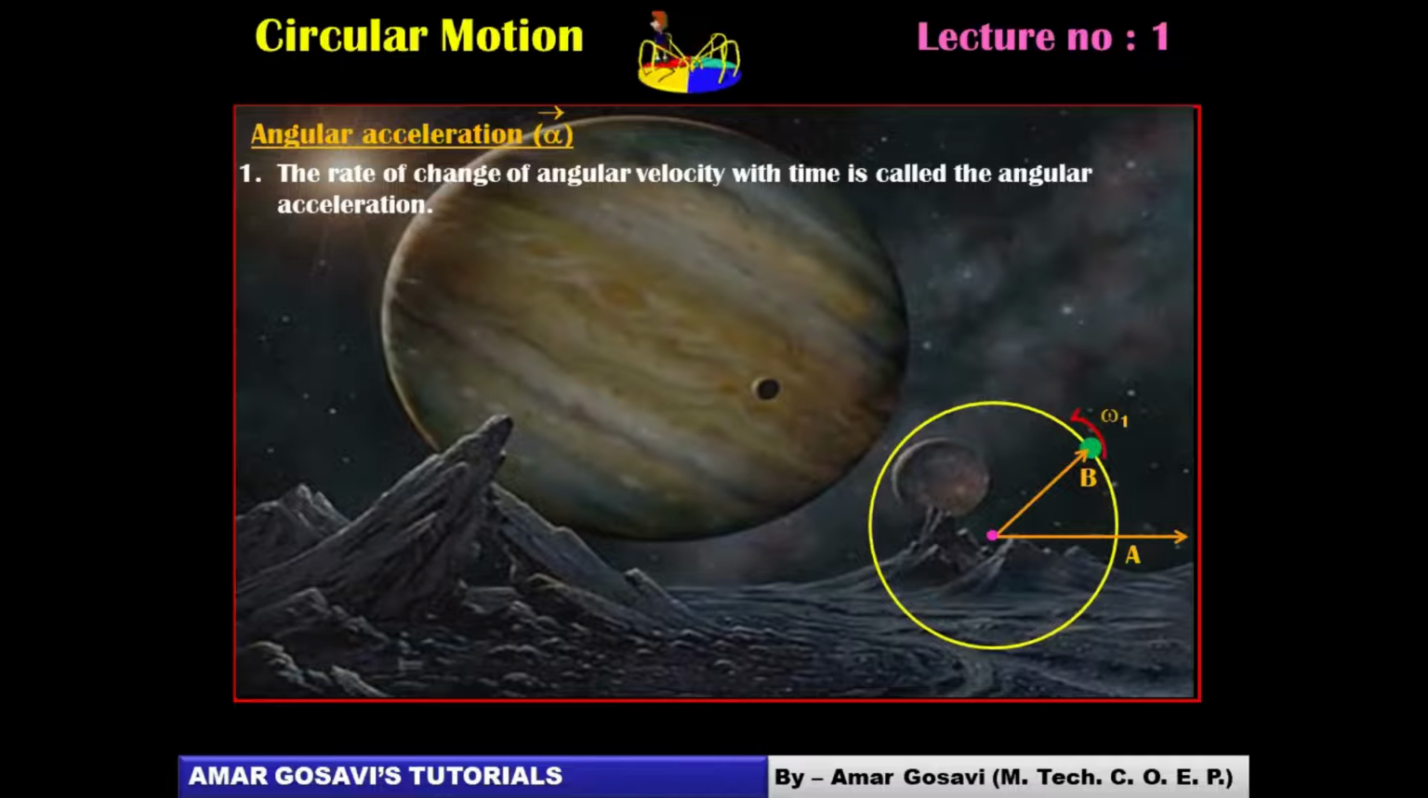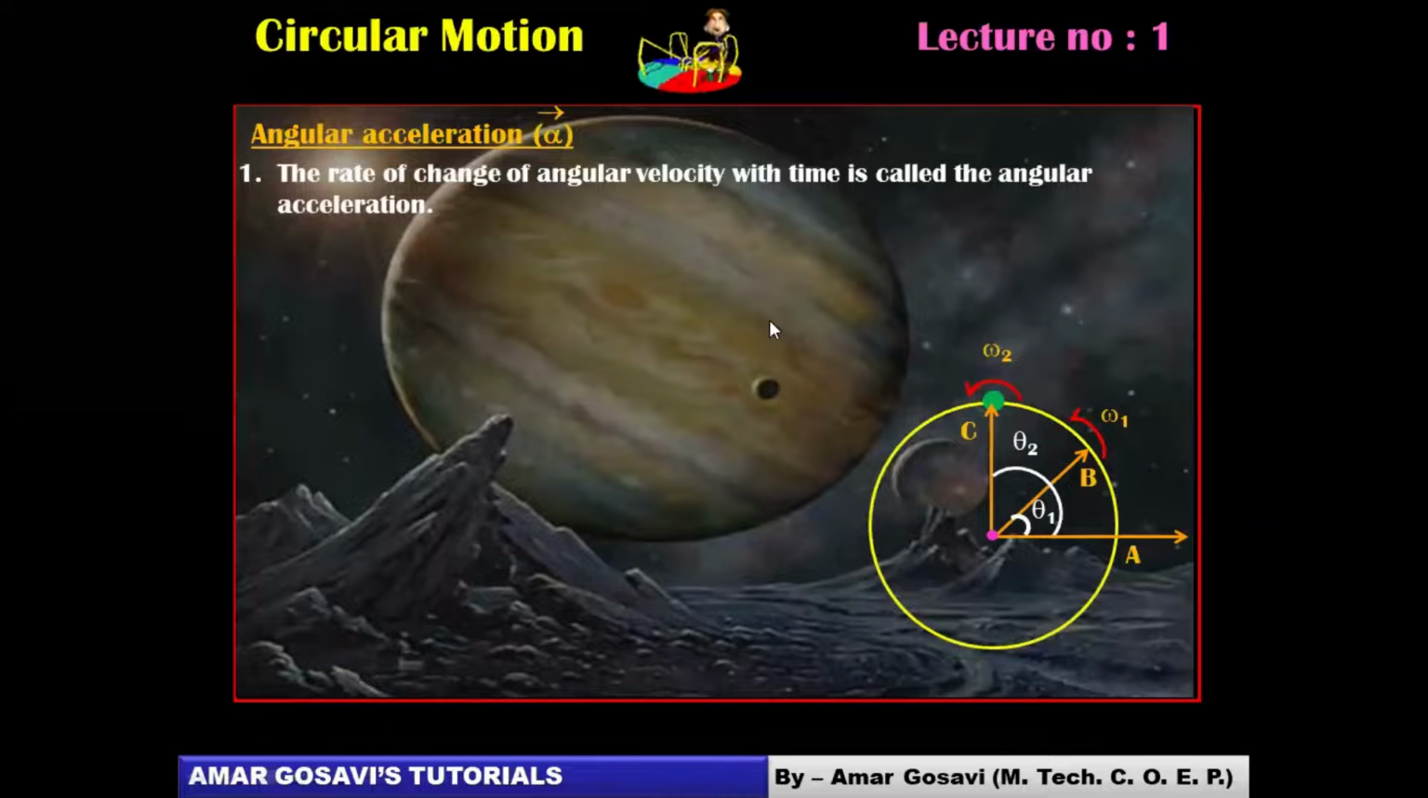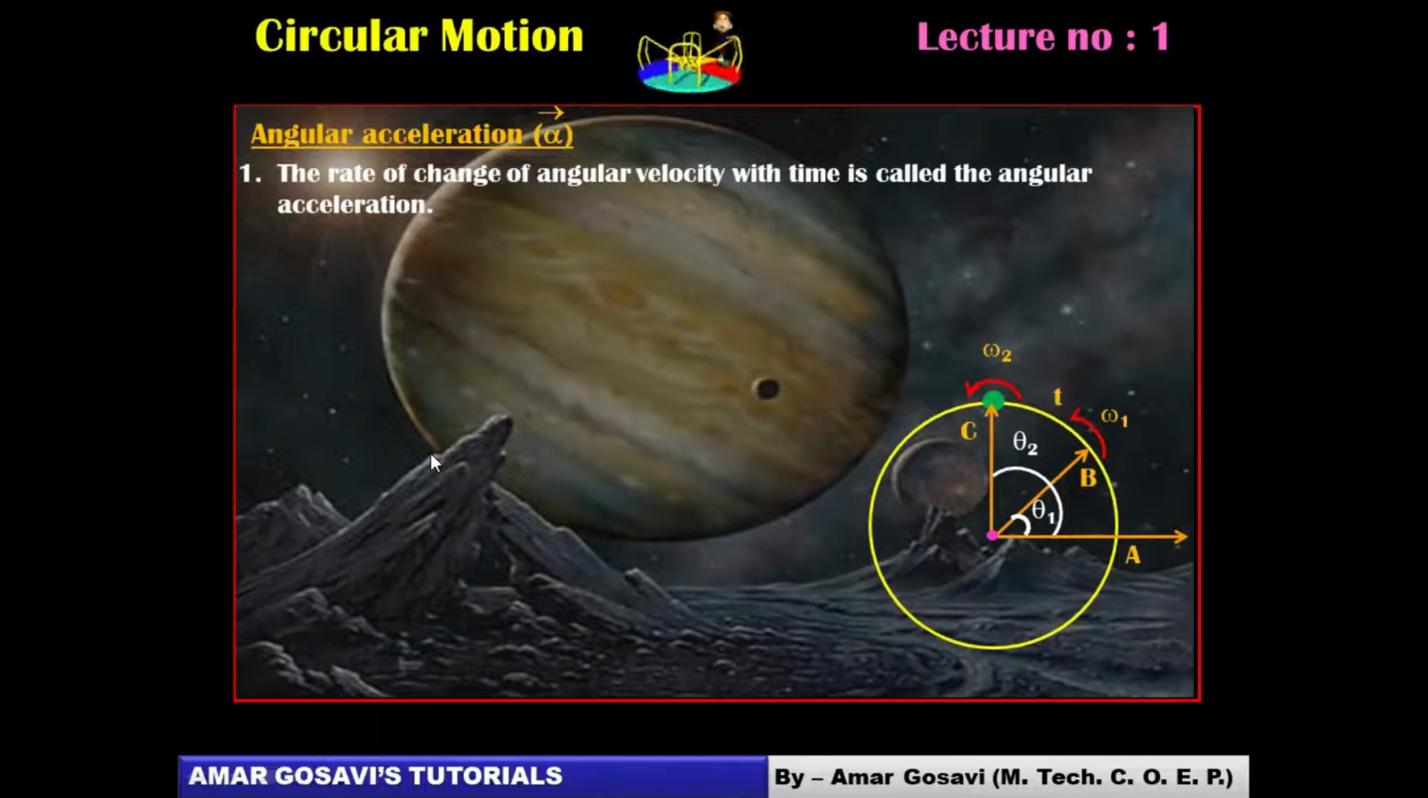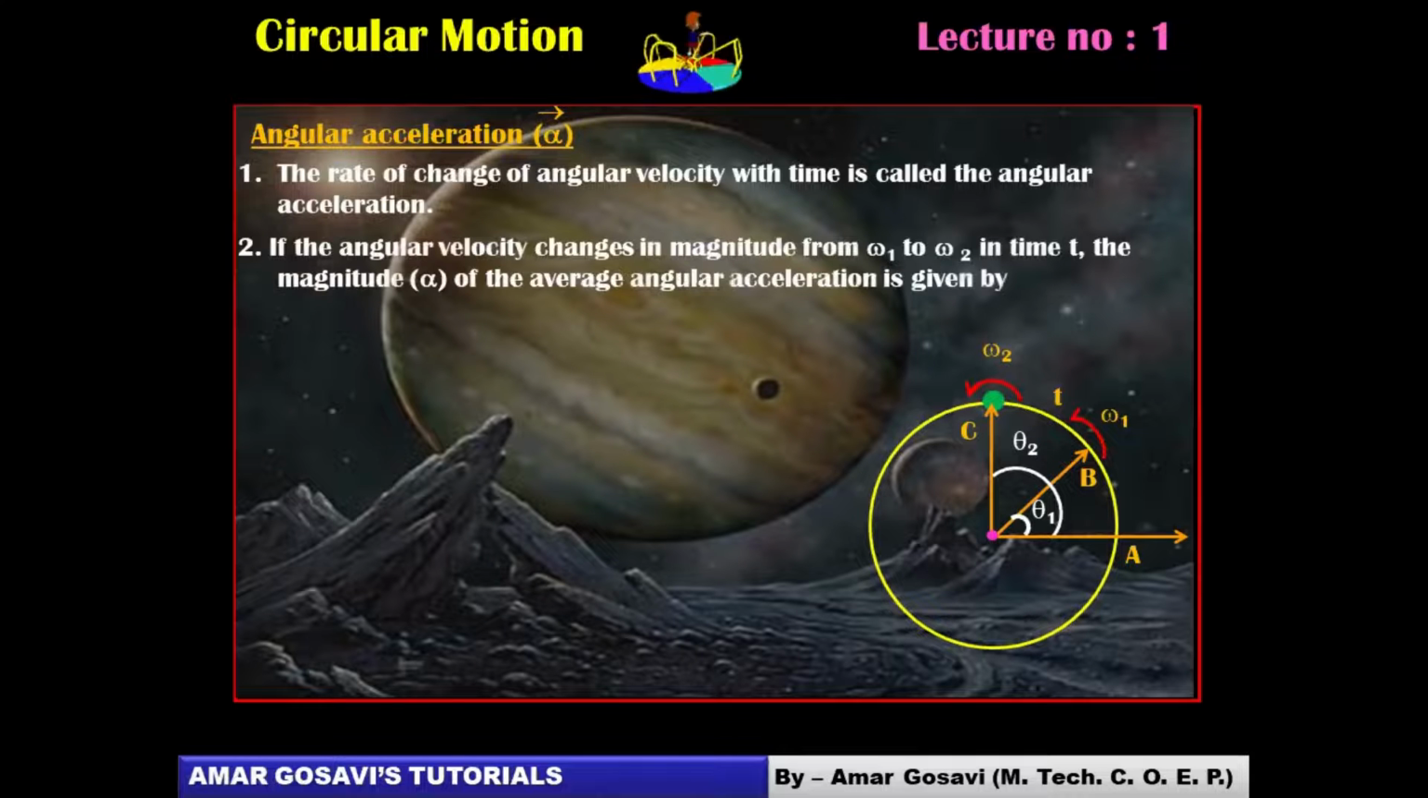In the same diagram we are talking about, at position A, it moves to position B with angular velocity omega 1, and the angular displacement is theta 1. From B, it moves to C. The angular displacement is theta 2, but the angular velocity is omega 2. So the angular velocity has changed from omega 1 to omega 2, and therefore in form of an equation we can put alpha as average angular acceleration, given by omega 2 minus omega 1, that is change in angular velocity, divided by time t.